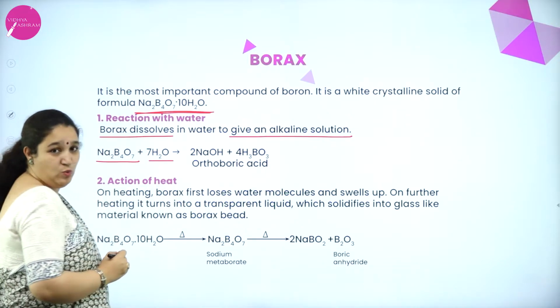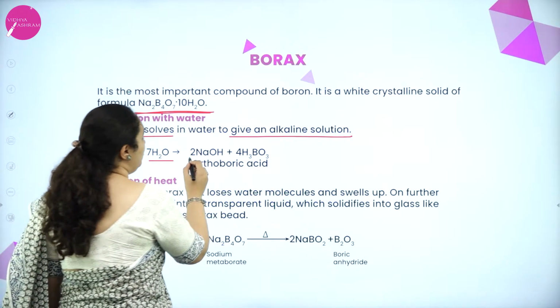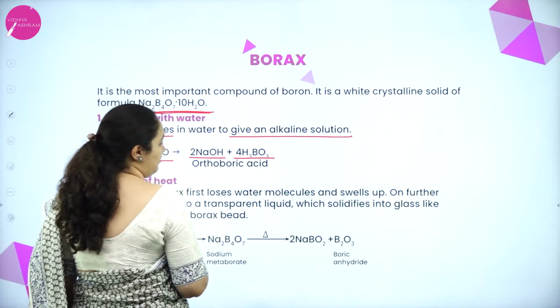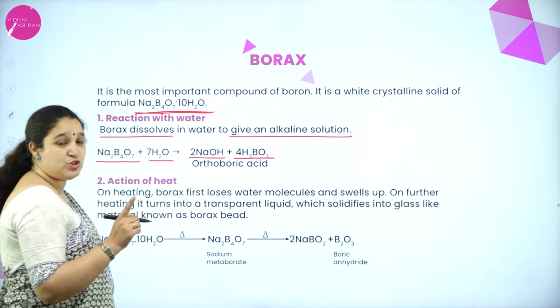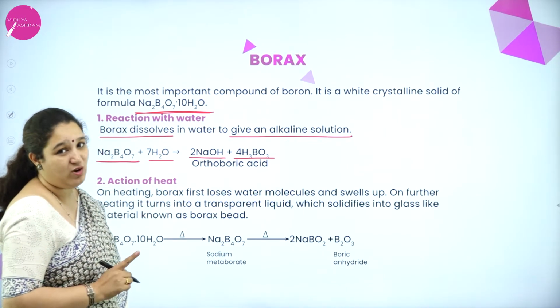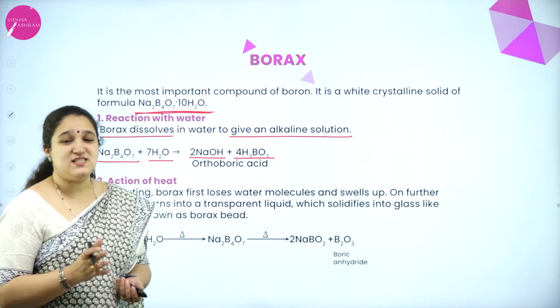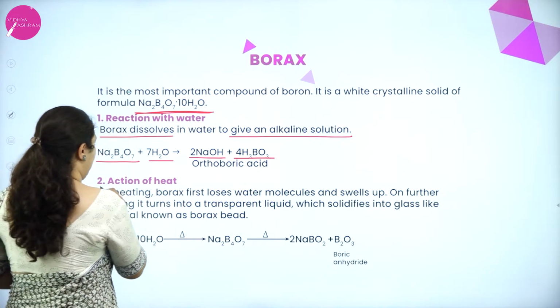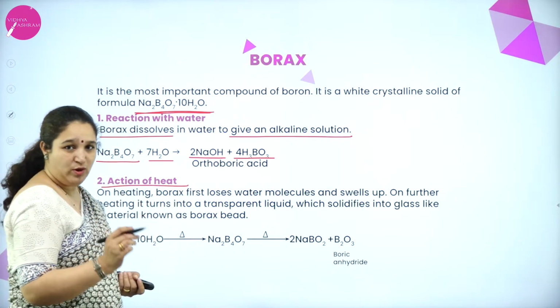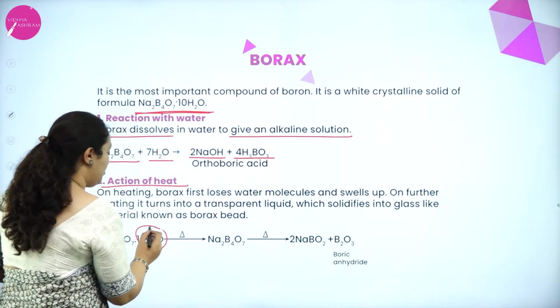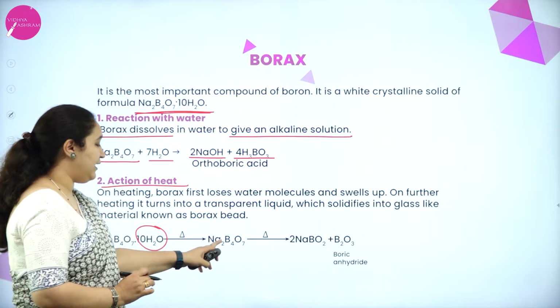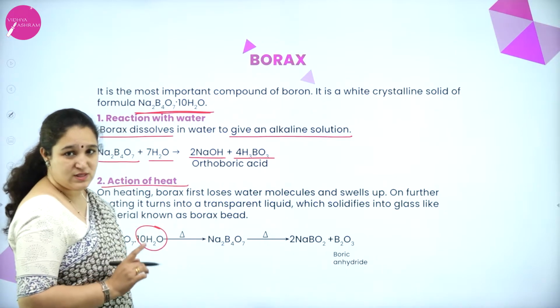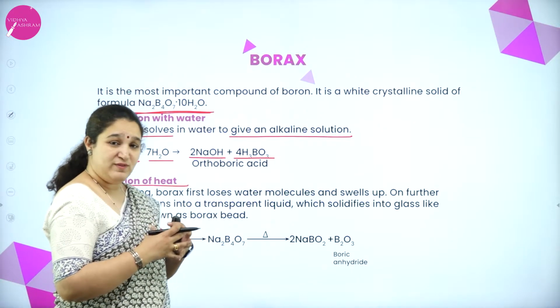Na2B4O7 with water, when it is mixed up, you will get NaOH and H3BO3, but the solution is alkaline due to hydrolysis. Okay. Next is action of heat. On heating borax, first these water molecules are lost. So it becomes Na2B4O7, and this is the one which swells up.